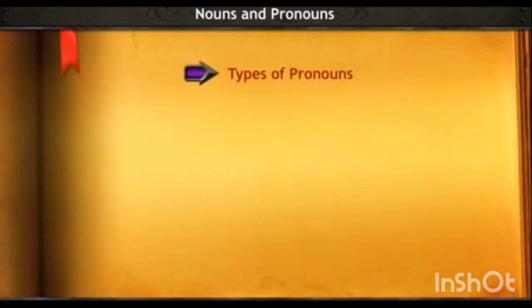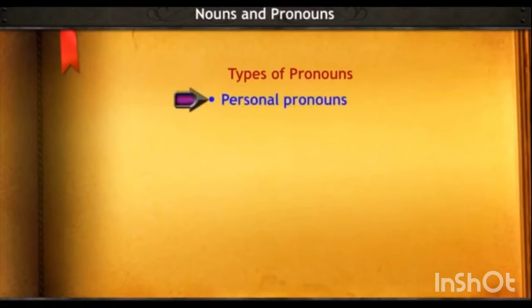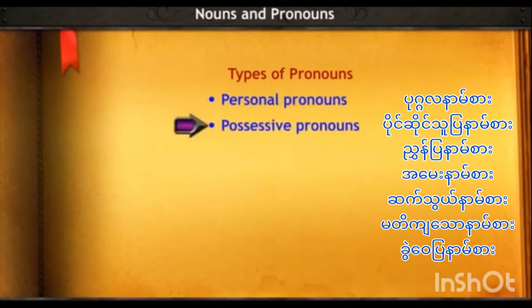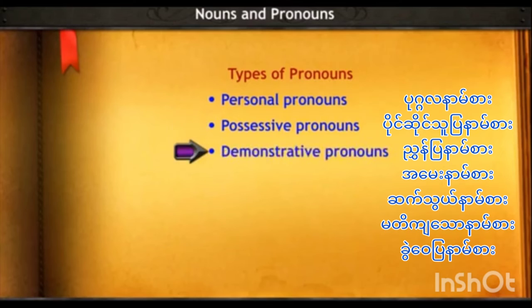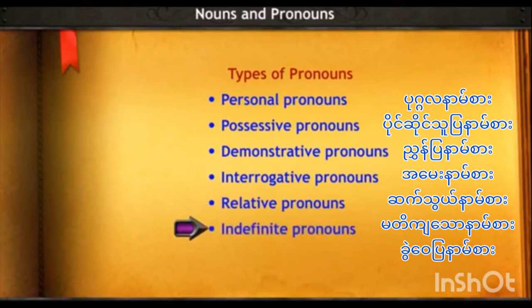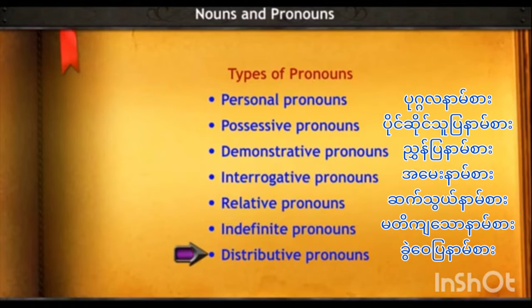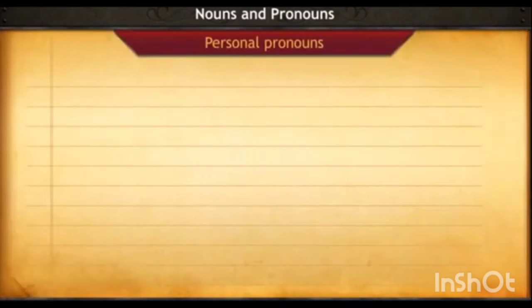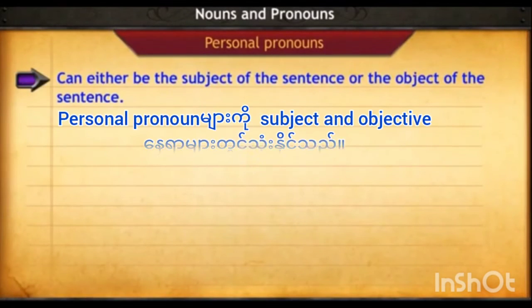There are different types of pronouns. They are personal pronouns, possessive pronouns, demonstrative pronouns, interrogative pronouns, relative pronouns, indefinite pronouns, distributive pronouns. Personal pronouns can either be the subject of the sentence or the object of the sentence. Look at the following sentences.